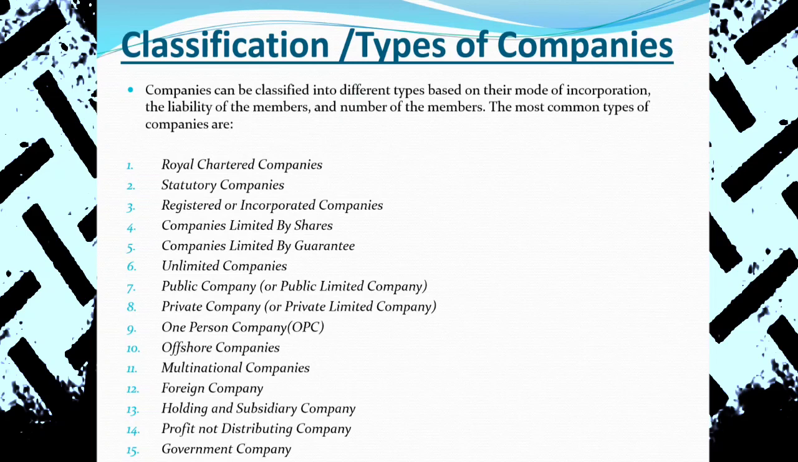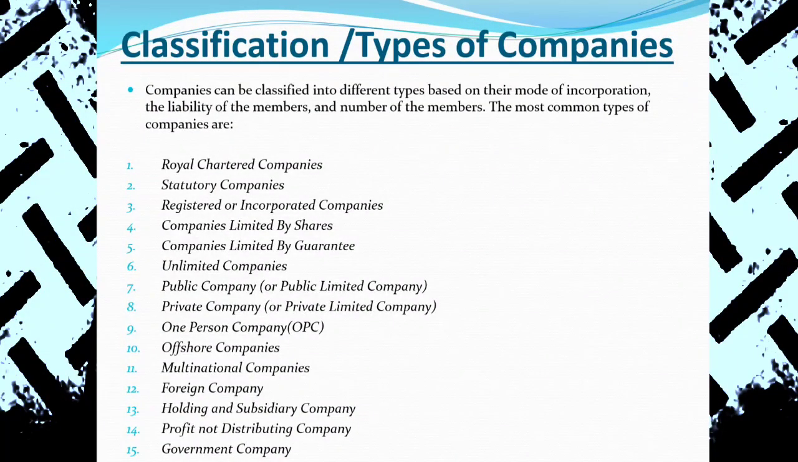Now the concept of government company... Okay, in practice in Nepal, yes, different companies are there. Yes, royal chartered company, statutory company, unregistered company. These are the companies generally that were in practice in Britain. बेलायतमा यस्तो खालको practice थियो. Royal chartered company, statutory company, registered or incorporated company.